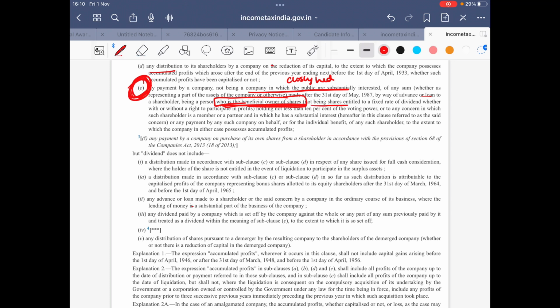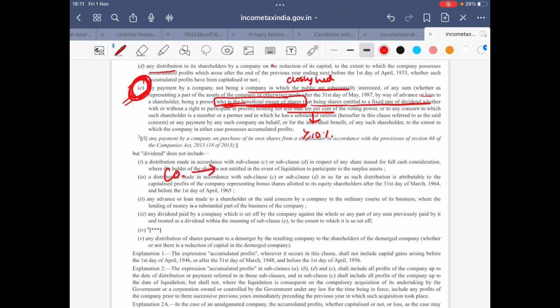Not being shares entitled to a fixed rate of dividend, whether with or without the right to participate in profit. This sentence reflects that it is not applicable to a preference shareholder; this section is only applicable in case of equity shareholding. Holding not less than 10% of the voting power, that means greater than or equal to 10%, or to any concern in which such shareholder is the member or partner and in which he has substantial interest.